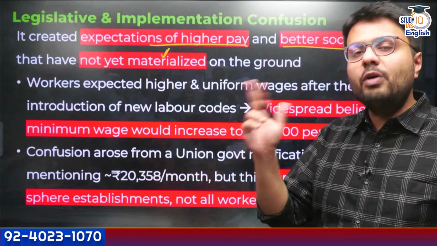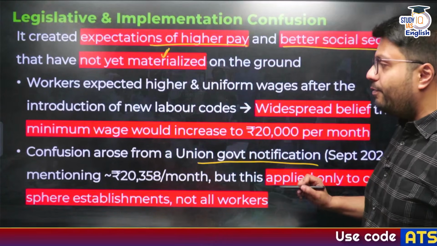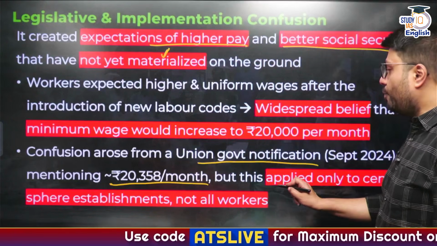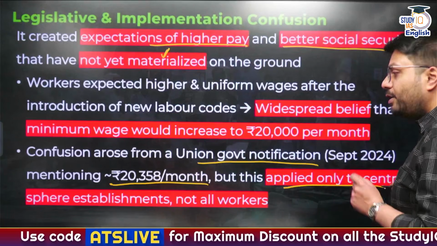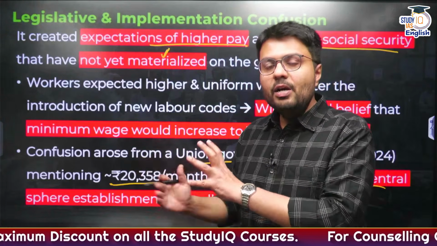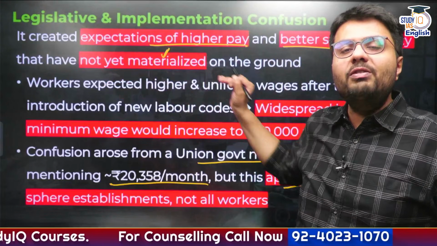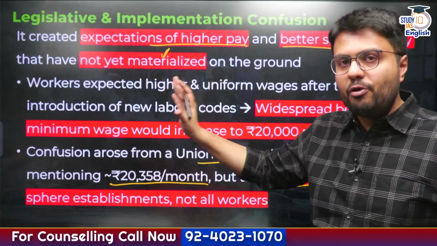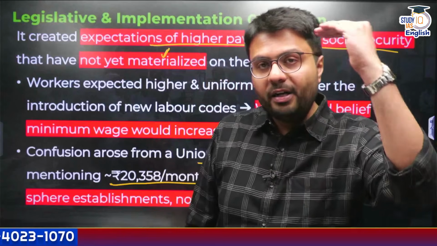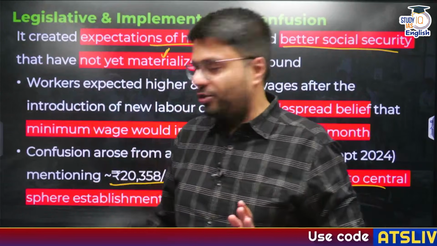The reason for this confusion was that the Union government notified in September 2024 that 20,358 rupees per month would be a minimum wage applied to central workers working in central companies, right? So the workers thought that this would also lead to an increase in wages in their respective states, which many governments like UP have clarified is not going to happen.